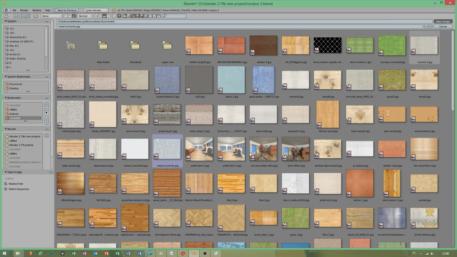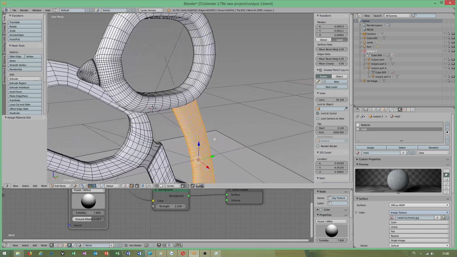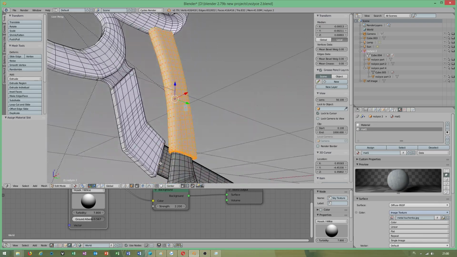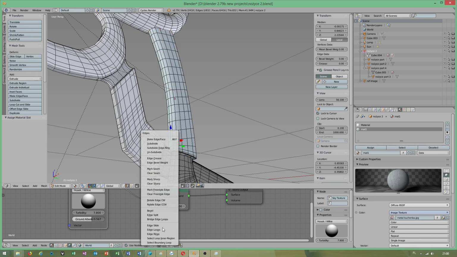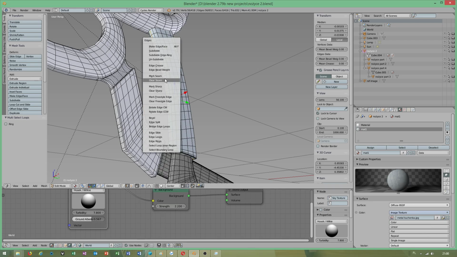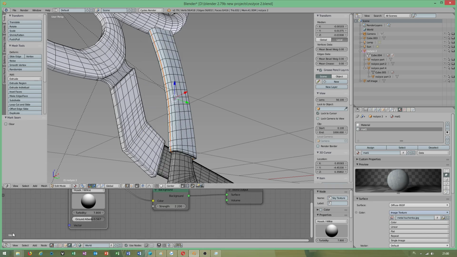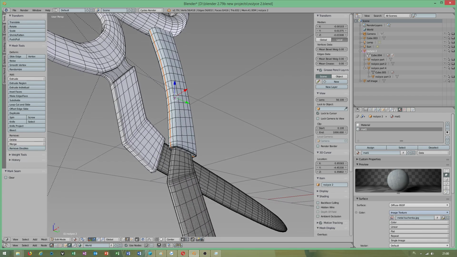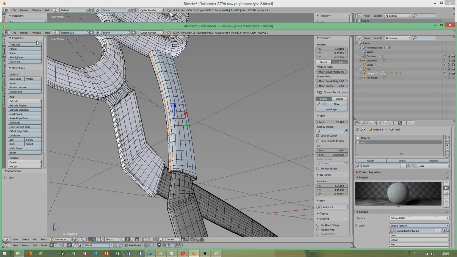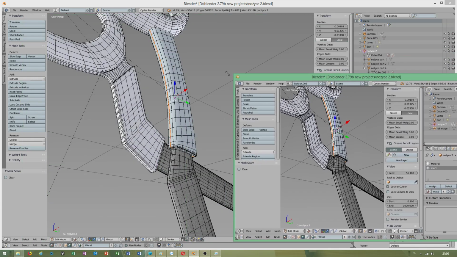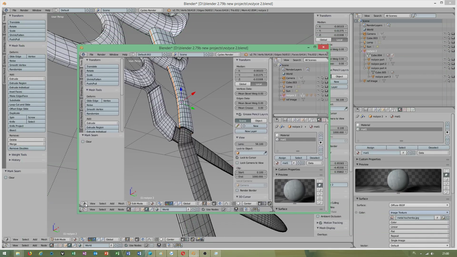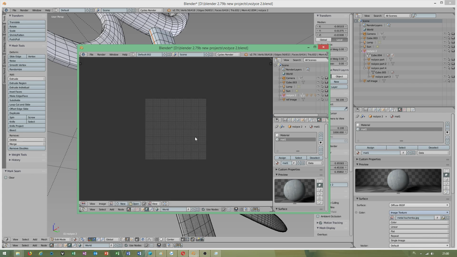Metal texture. To speed things up, I have to use edge loops, Ctrl A, mark seam, so we will quickly unwrap. What I do, I will duplicate the window. I should talk only about Cycles render, not about how to texture, but I will quickly show you.